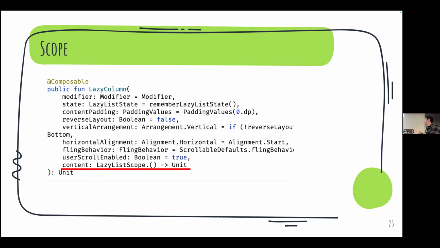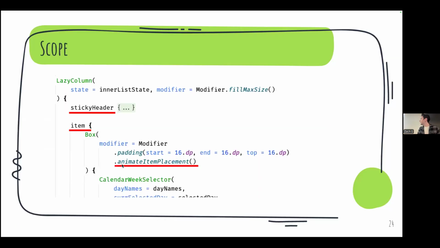So what this means is we're basically declaring an extension function on the lazy list scope. And remember, when we declare extension functions on a class, it's almost like we're writing code within that class. So that means we actually get access to all the functions inside of lazy list scope. And those functions include sticky header, they include item, right? It even includes an extension function on the modifier class within the lazy list scope called animate item placement.